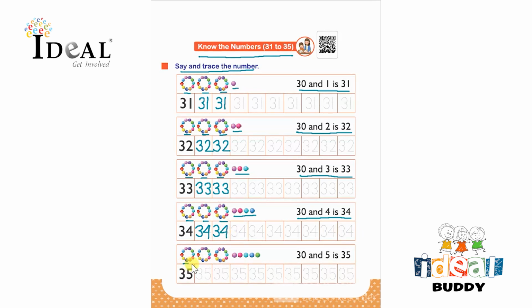After that there are 1, 2, 3, 3 tens and 5 ones over here. So 30 and 5 is 35. So the child has to trace the number 35 over here and complete doing this whole row.